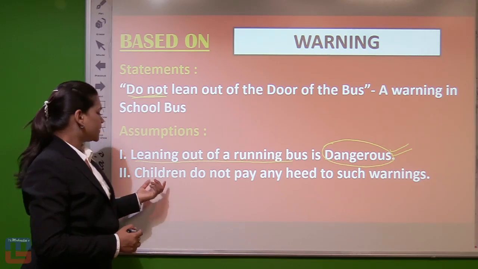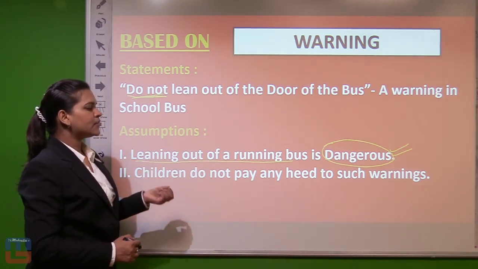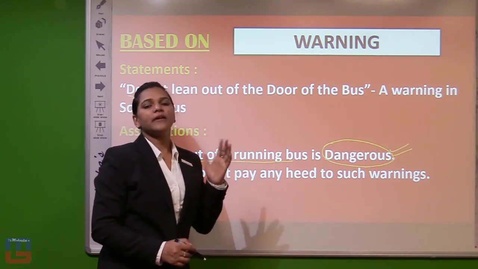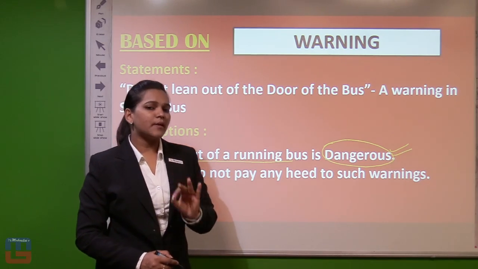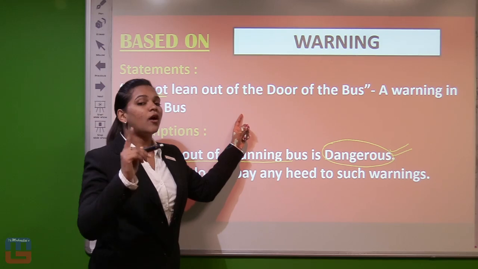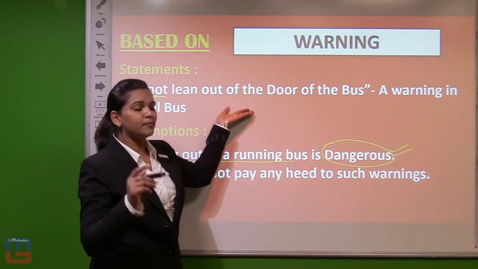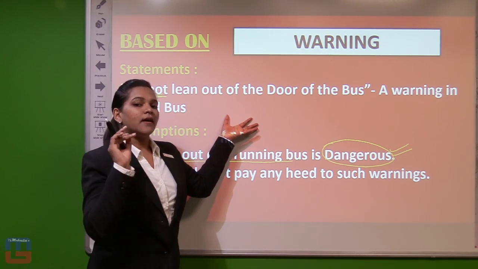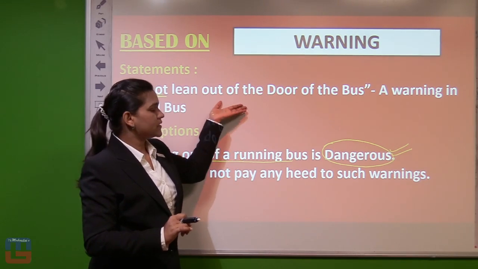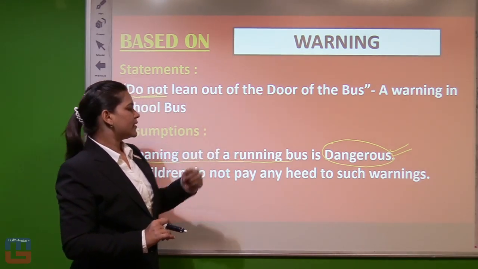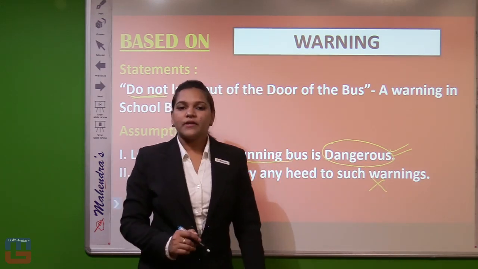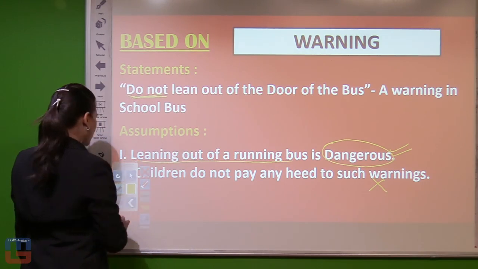If we come to second, children do not pay any heed to such warnings. That means no children pay attention towards this warning. Maybe it's a possibility, but we can't suppose it to be right, because if we are saying it, then we are supposing an optimistic approach. That means we have to believe that every child, maybe all the people who are traveling in the bus, must adhere to this advice or warning. So here second is not possible. So here only first assumption is implicit. Moving on to our next part.